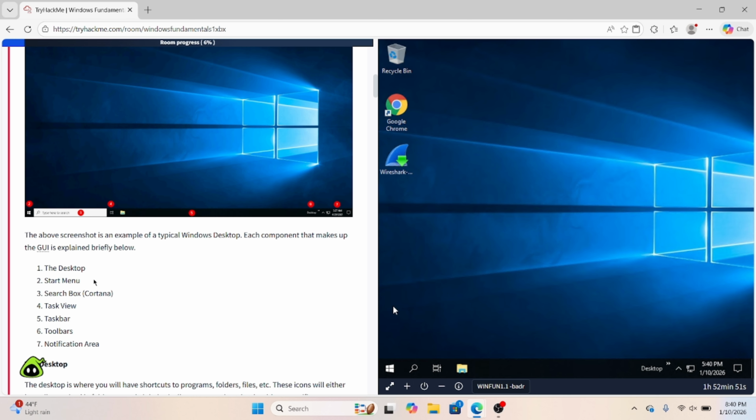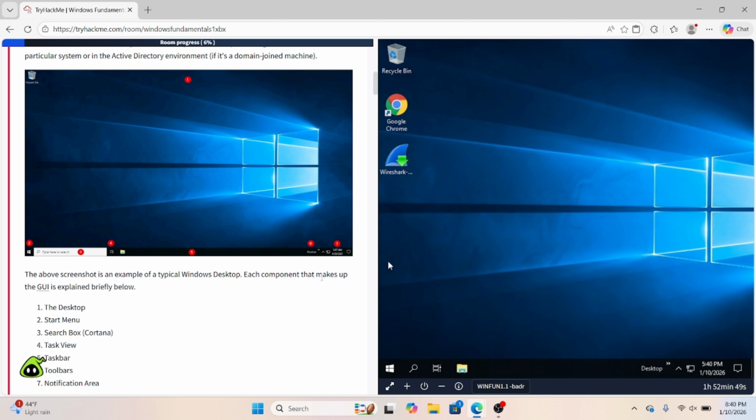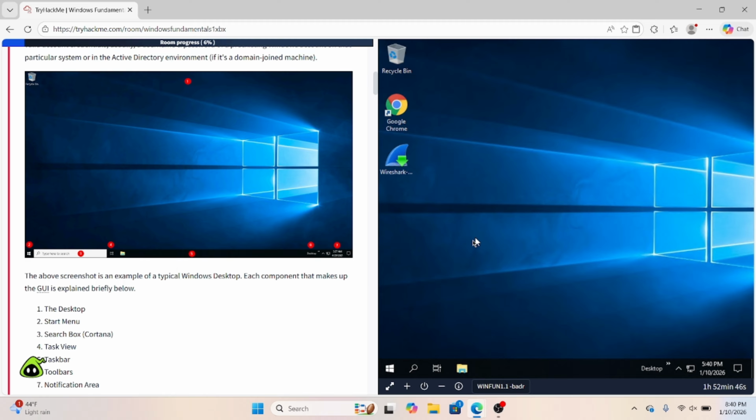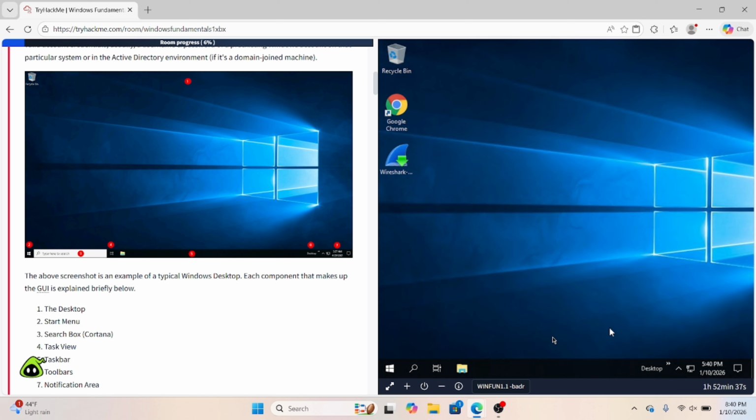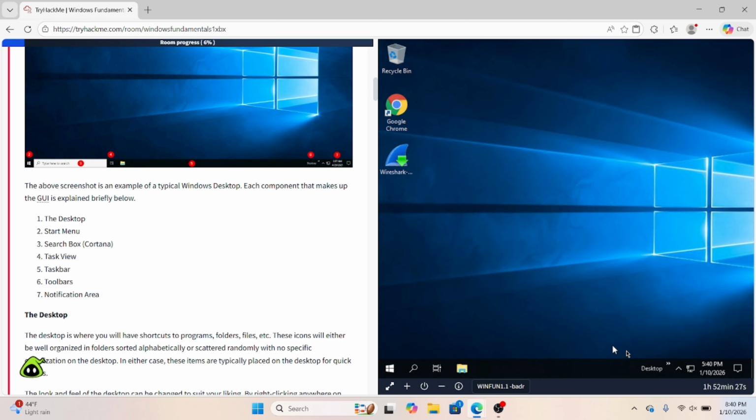And right here, it is actually going over each different spot. So this is your desktop here. And then your start menu is going to be this Windows logo here. This is your search box. Just click this, search for any apps or anything you may need. And over here, this is going to be your task view button. And this whole bar right here is your task bar. Go down here. So 6, this is going to be your tools bar. So right over here, it's going to show your hidden icons. It's going to show all of this right there. Then you do have your notification area right here.